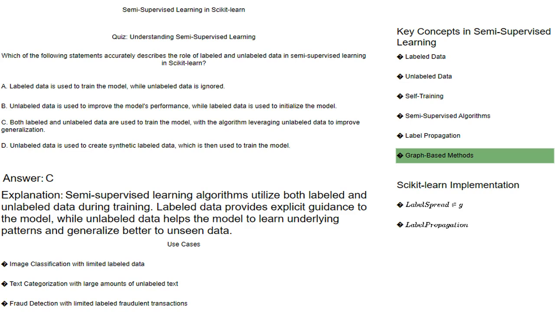Label spreading, label propagation. Scikit-learn provides specific classes for implementing semi-supervised learning, enabling developers to leverage unlabeled data for improved model performance. These implementations are used in various applications like image classification, text categorization, and fraud detection, allowing developers to easily incorporate unlabeled data into their models. A developer can use label spreading or label propagation in scikit-learn to build a model for classifying customer reviews into positive, negative, or neutral categories using both labeled and unlabeled reviews.